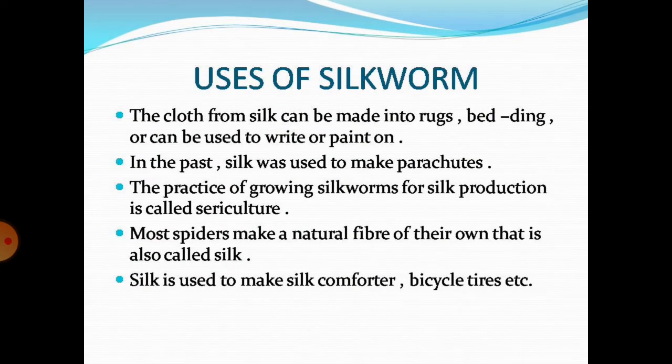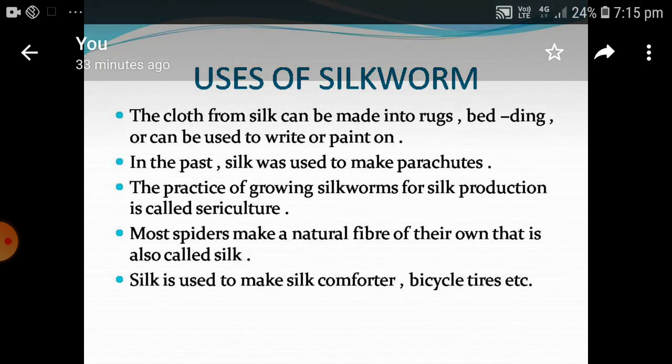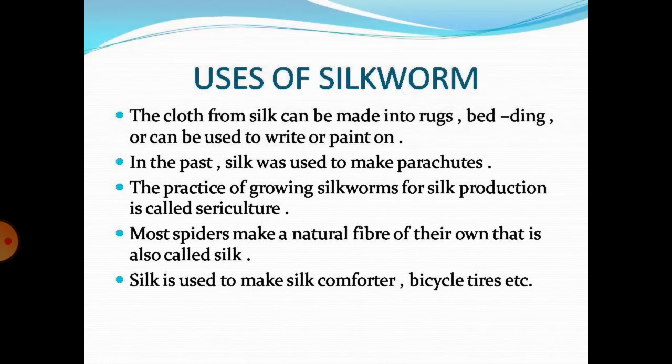Uses of silkworm. The cloth from silk can be made into rugs, bedding, or can be used to write on or paint on. In the past, silk was used to make parachutes. The practice of growing silkworms for silk production is called sericulture.